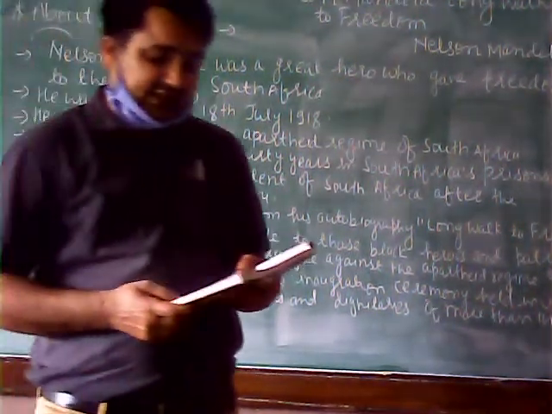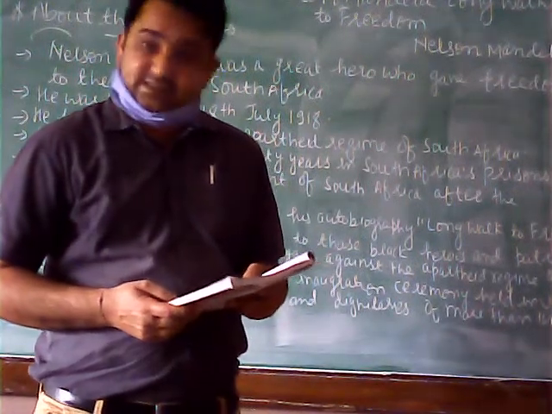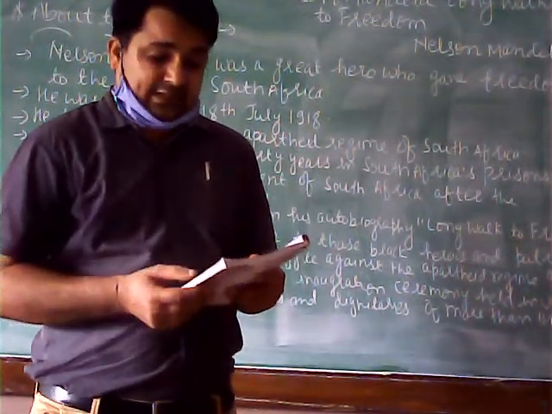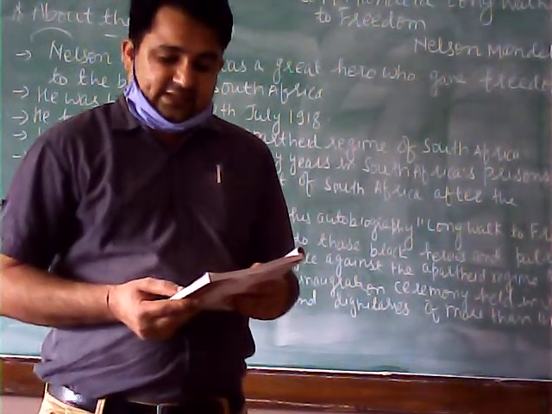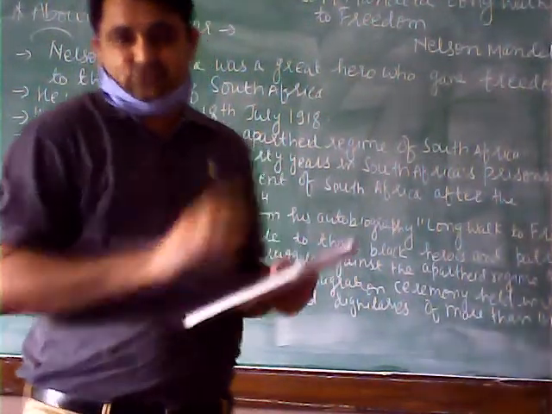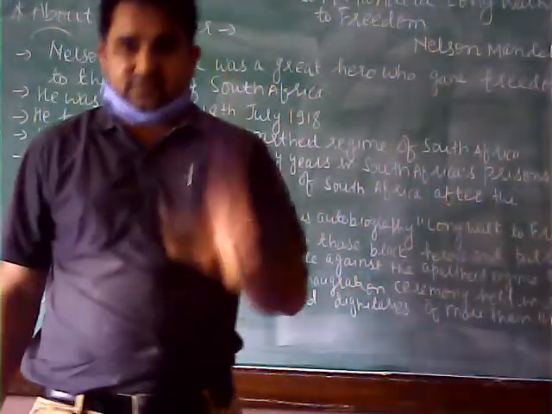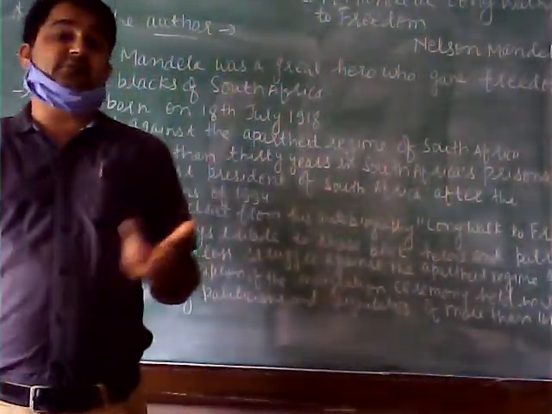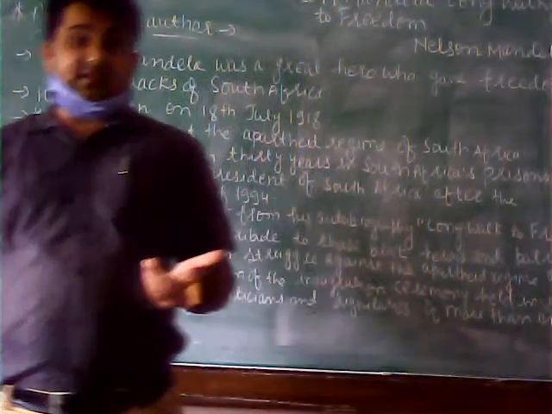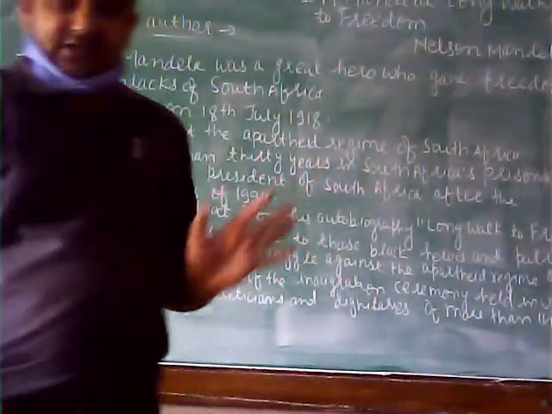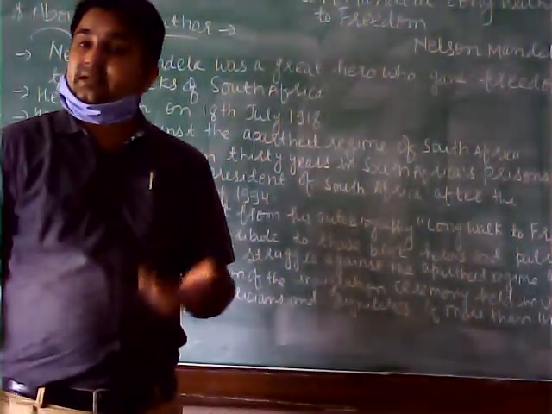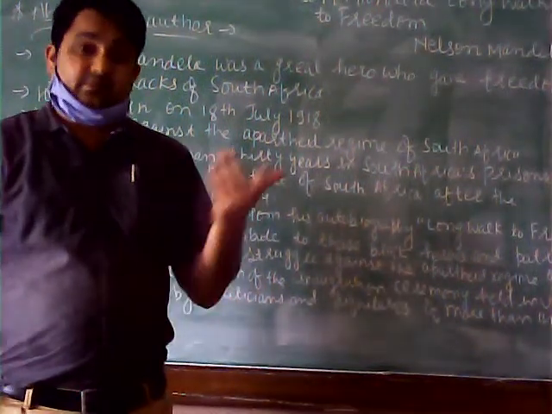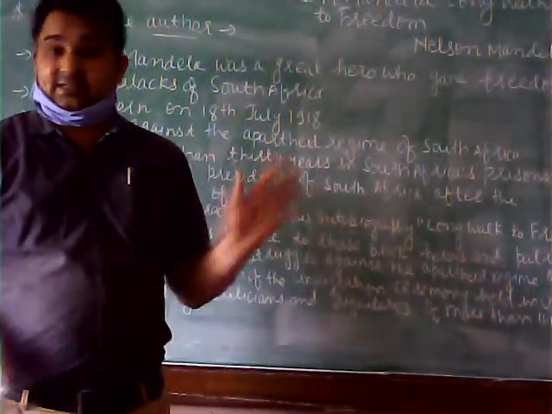And the last one is a twilight existence. It will match with a half secret life, like a life lived in the fading light between sunset and the darkness. So, children, this is the first question, and it has been done before starting the lesson so that you can get acquainted with all these terms, because you are going to find all of them in the lesson. So you will be able to understand the lesson in a better way.